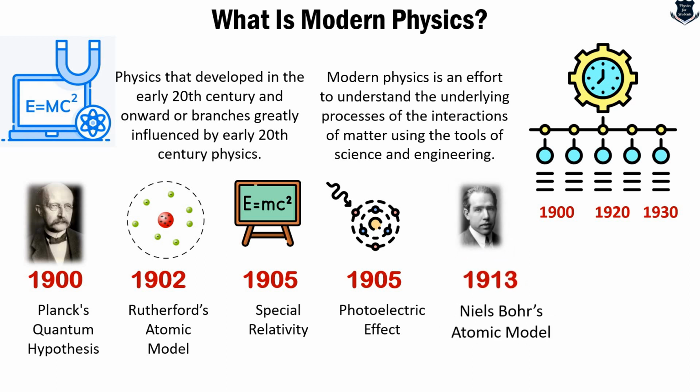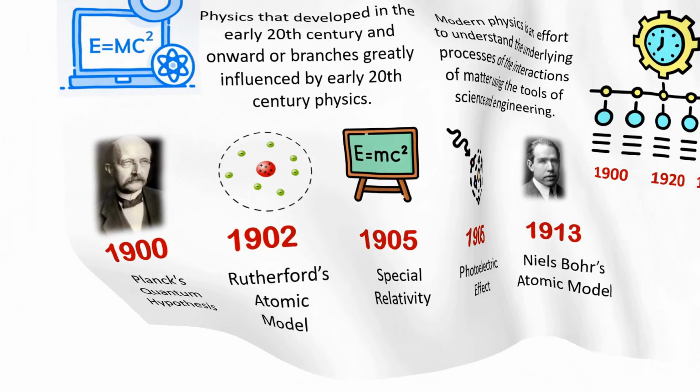After the Rutherford model, the main change that took place is Niels Bohr's atomic model, and it says that electrons orbit the nucleus in fixed energy levels. Electrons can jump between levels by absorbing or emitting photons, explaining atomic spectra. So Bohr's model integrated quantum ideas with Rutherford's planetary model of the atom.